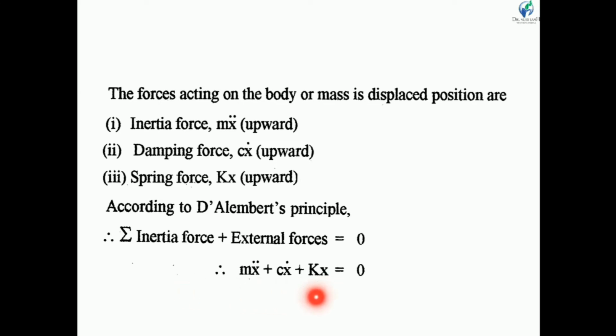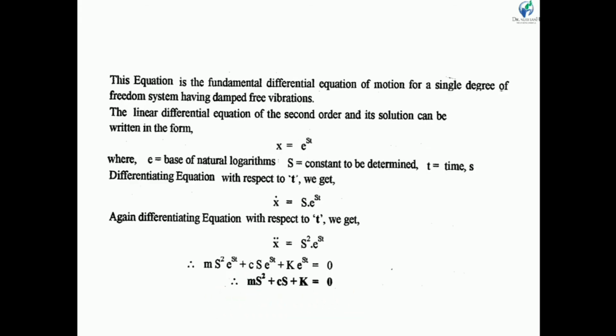So we have the equation of damped free vibration: m x double dot plus c x dot plus kx is equal to 0. This equation is the fundamental differential equation of motion for a single degree of freedom system having damped free vibration.